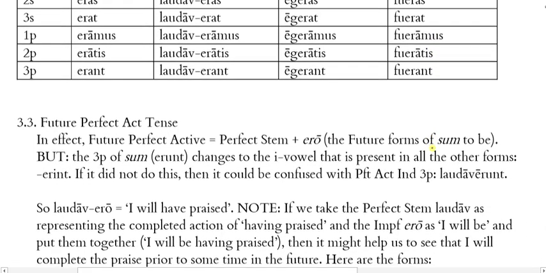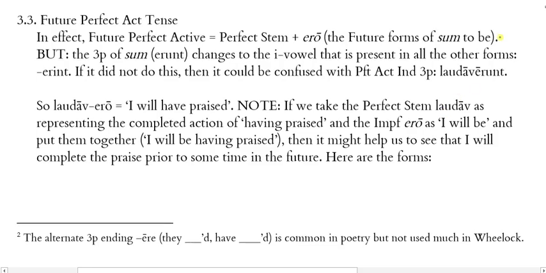Now let's look at the future perfect active tense. In effect, to form this, what are we doing? We're using the perfect stem plus ero, which are the future forms of sum. You could have predicted that, right? But this is important. This is a big but here. The third plural of sum, which is erunt, changes to the i vowel that's present in the other forms. So it becomes erint instead of erunt.